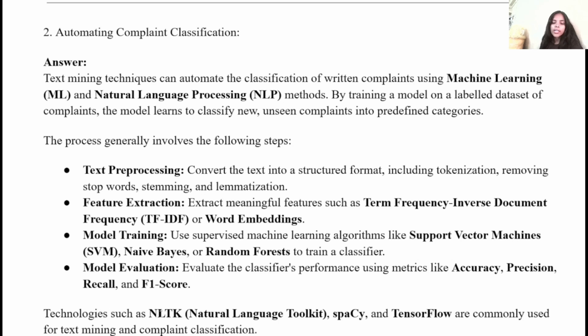So here these techniques such as NLTK, that is Natural Language Toolkit, spaCy, and TensorFlow are commonly used for text mining and complaint classification.